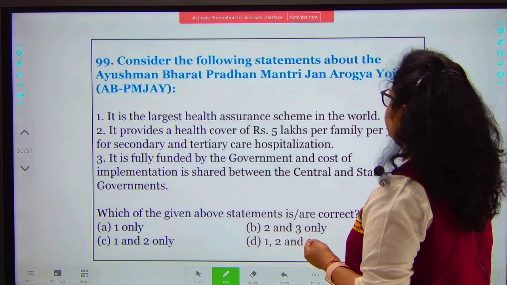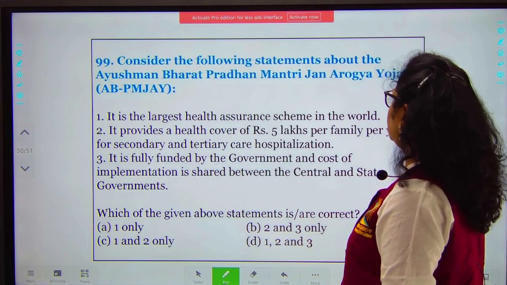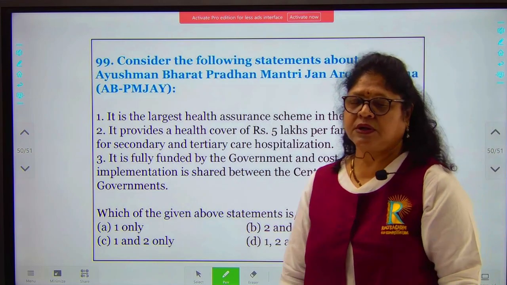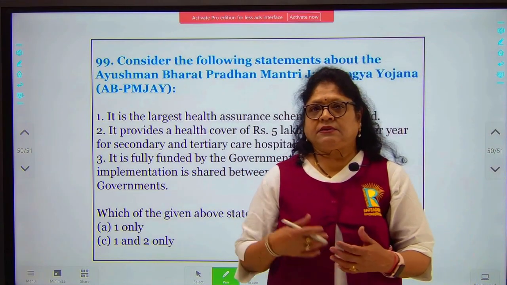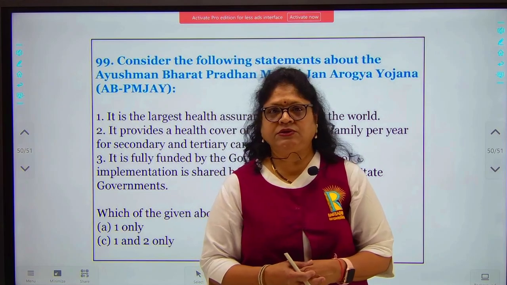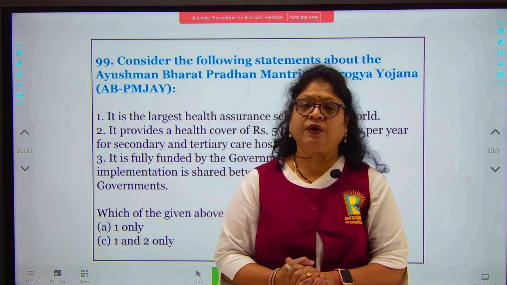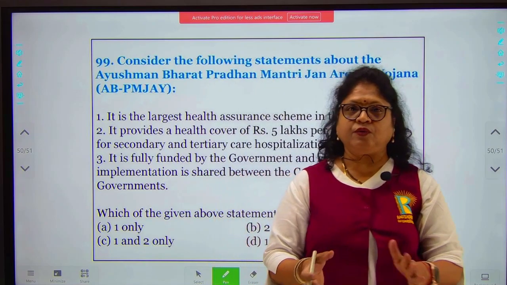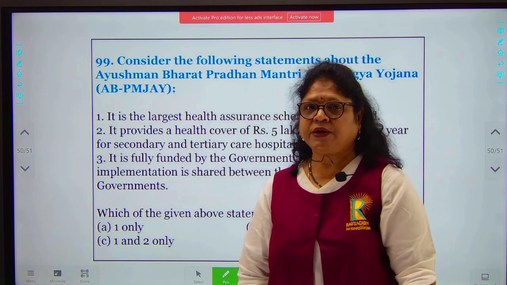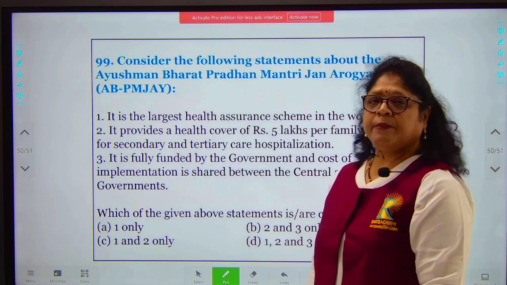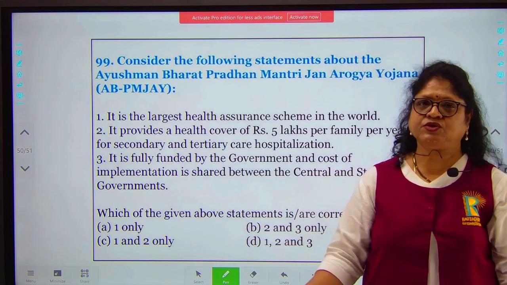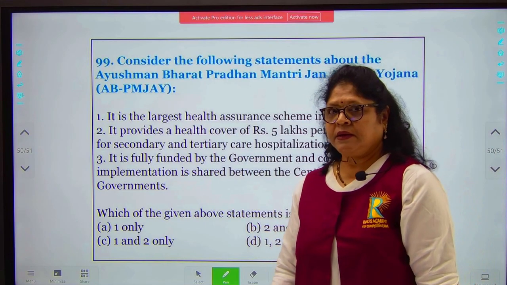Consider the following statements about the Ayushman Bharat Pradhan Mantri Jan Arogya Yojana. State governments and the central government are launching a lot of schemes. So again, governmental schemes are a very important part of your preparation for the preliminary exam, because you will have some questions on the important schemes that are being implemented for various sections of the society in our country.